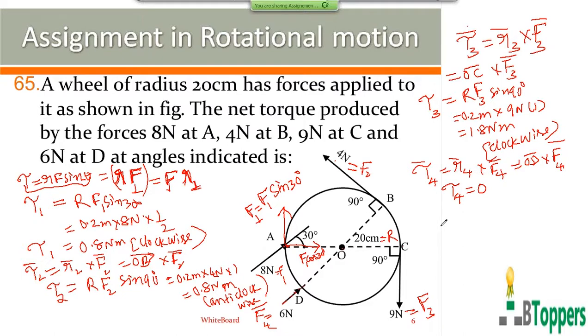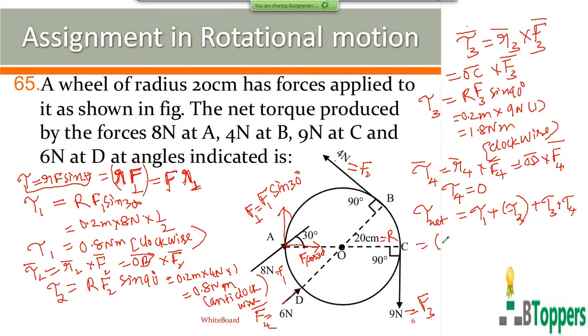So if you give a positive sign for torque in the clockwise sense, you have to give a negative sign for the torque in the anti-clockwise sense. So the magnitude of the net torque is the magnitude of the first torque, which is in the clockwise sense, minus the magnitude of the second torque, which is in the anti-clockwise sense, plus the magnitude of the third torque, which is clockwise. The magnitude of the fourth torque is 0.